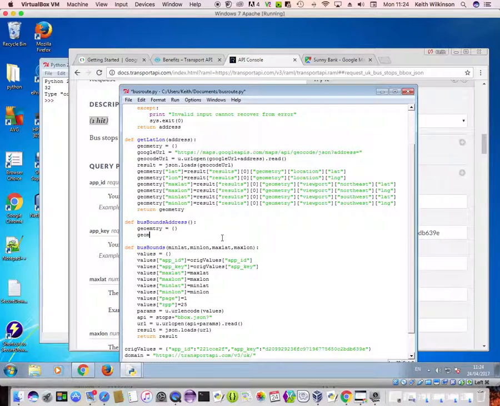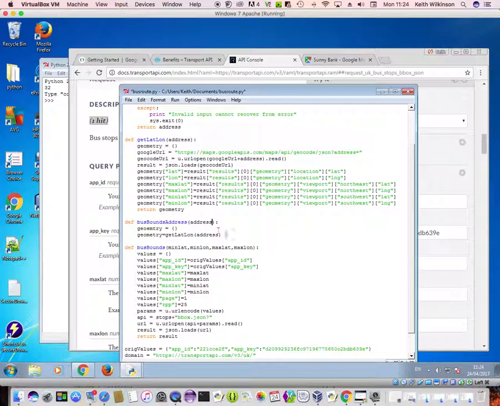So the geometry equals the get lat lon. So I am now calling this function, and I need to pass in an address. Now at the moment it doesn't know what the address is, so I need to call this function with an address.